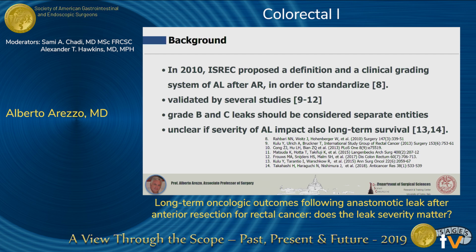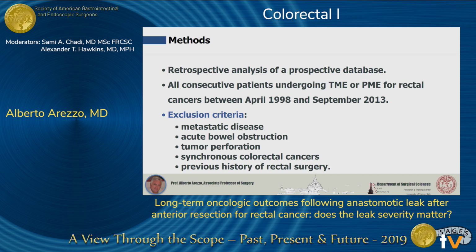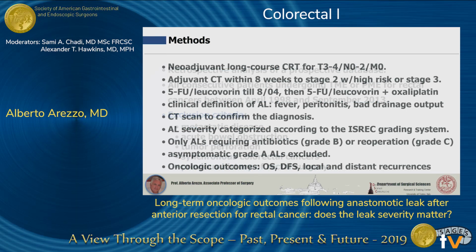It is unclear today if the severity of the anastomotic leak impacts long-term survival, and this was our aim. We analyzed retrospectively a prospective database of all consecutive patients undergoing TME or partial mesorectal excision for rectal cancer between 1998 and 2013. So we have 5 years follow-up today. We excluded metastatic patients, acute bowel obstruction, tumor perforation, synchronous colorectal cancer, and previous history of rectal surgery.